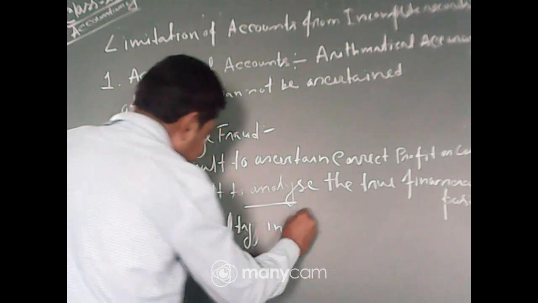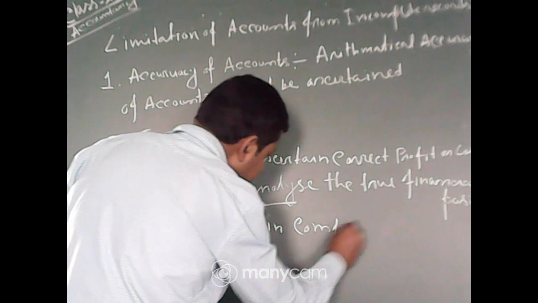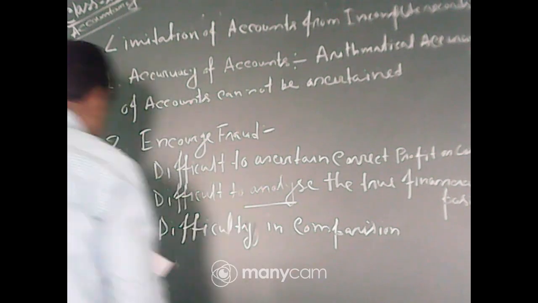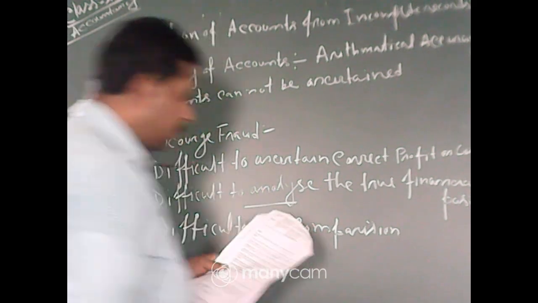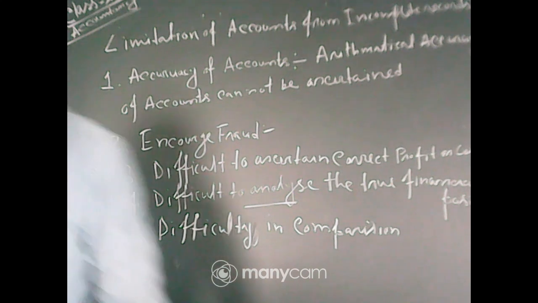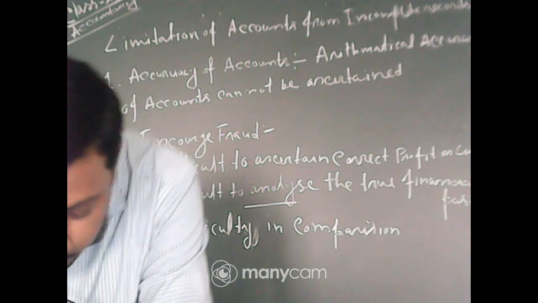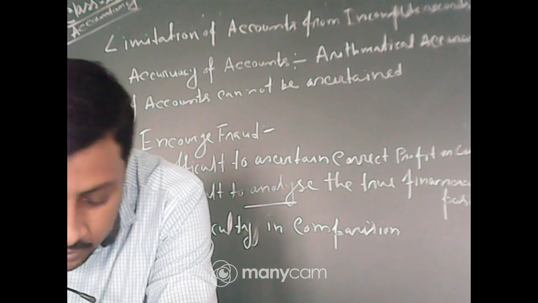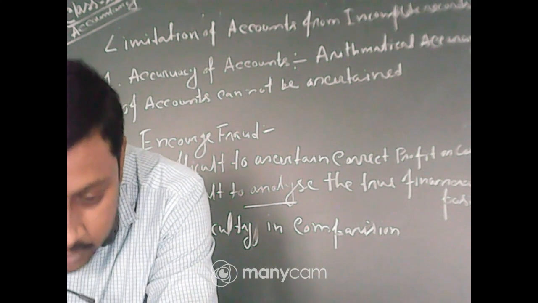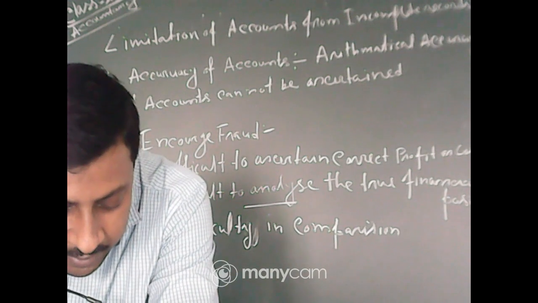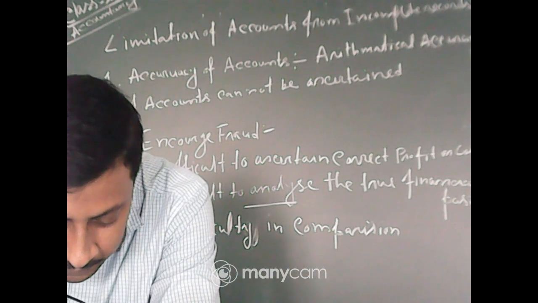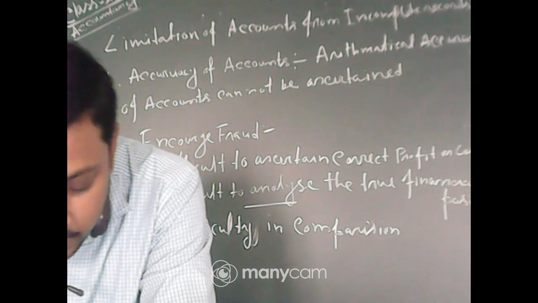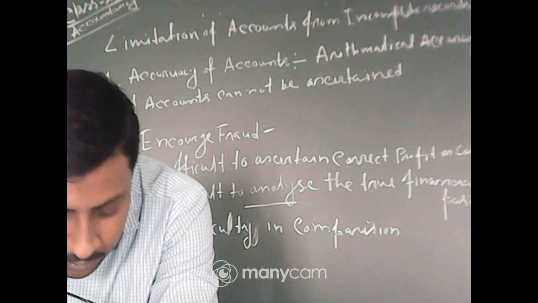Due to incomplete records and non-availability of the previous year data, comparison is not possible. And in the same way, we can say comparison with other firms is also not possible.